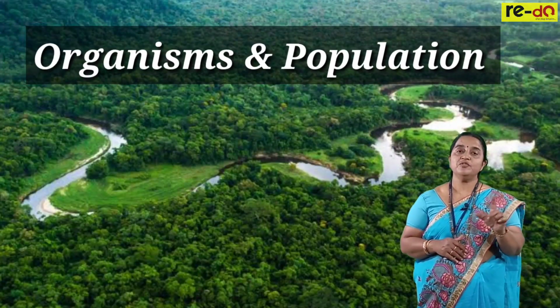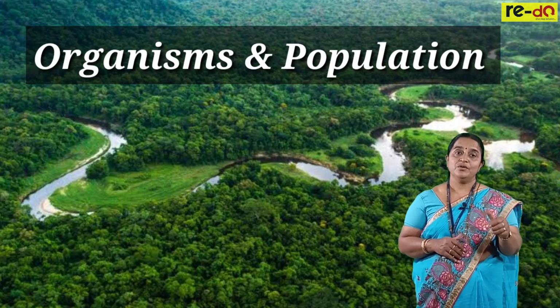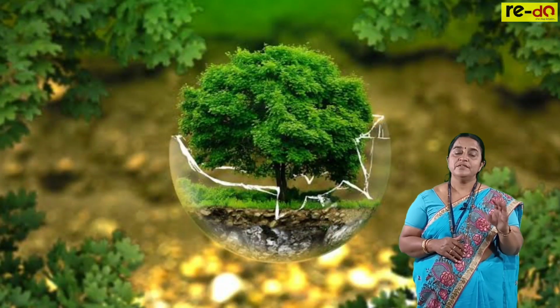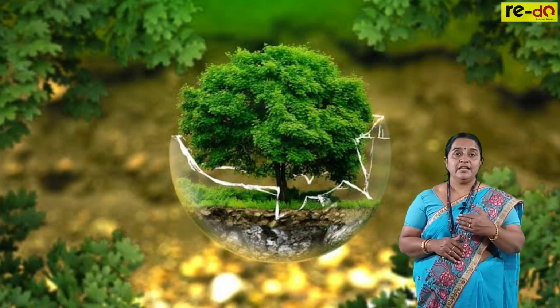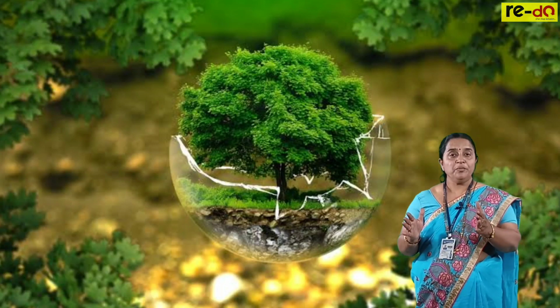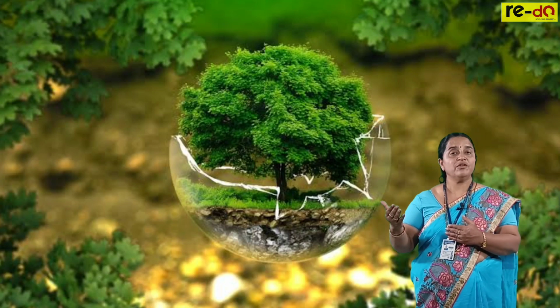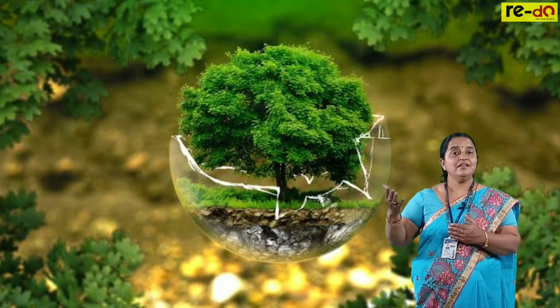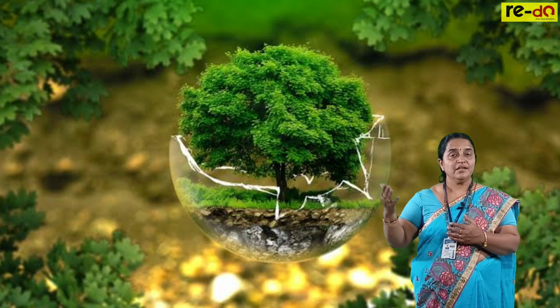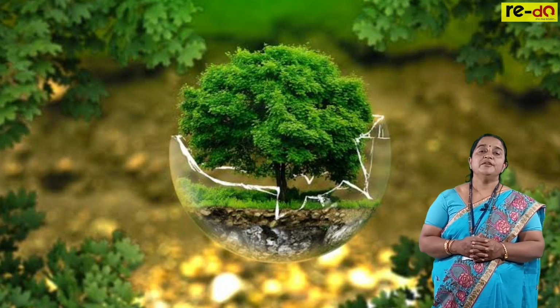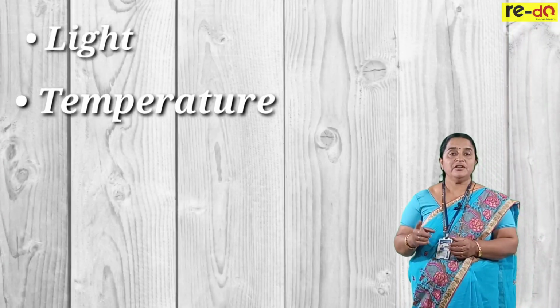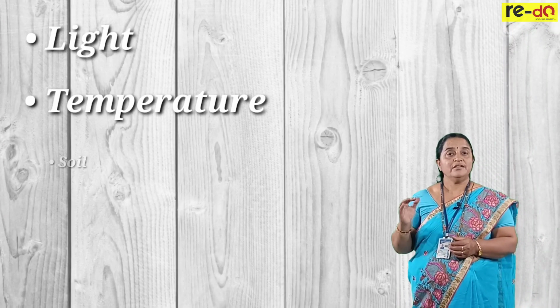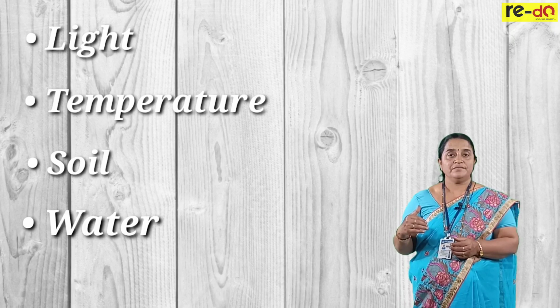With this, the first introductory session on organisms and population is completed. Hope you followed the 4 levels of organization to study ecology, and then the 6 types of biomes, which are divided on the basis of annual precipitation and the range of temperature. In the next session, we are learning the major abiotic factors: light, temperature, soil, and water.